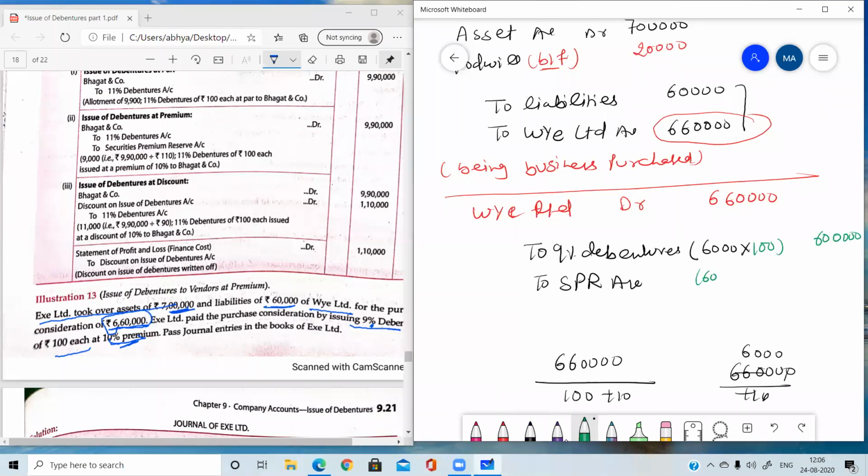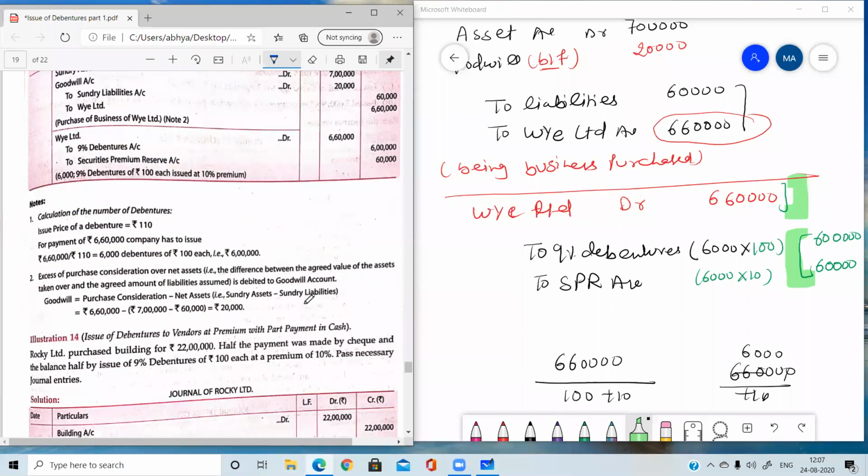Now 6,000, the same number, into SPR. Per debenture, SPR is 10. So 6,000 into 10, 60,000. So now you can see that debit is equal to credit. Yes, debit is equal to credit, 6,60,000. And in the narration you can write: being debentures issued to Y Limited. So I think I am clear with the complete topic.